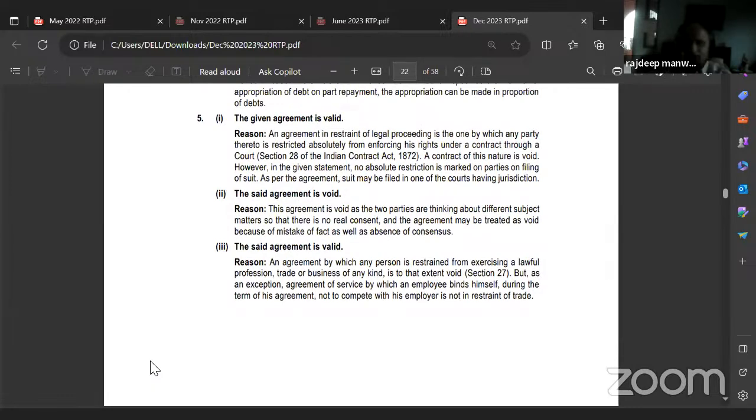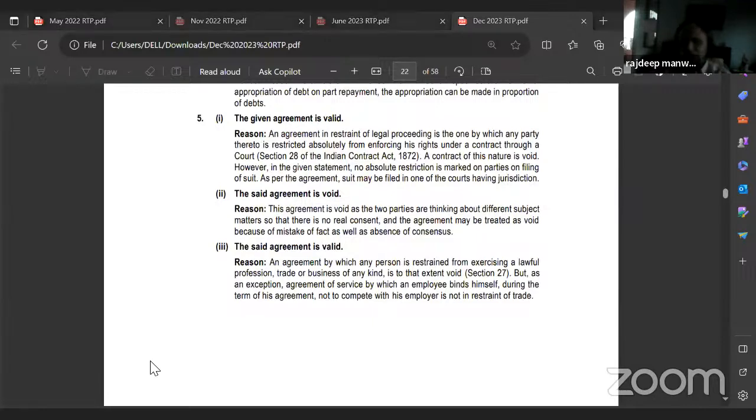Reason: an agreement in restraint of legal proceeding is one by which any party thereto is restricted absolutely from enforcing his rights under a contract through a court. That is section 28 of the Indian Contract Act 1872. A contract of this nature is void. However, in the given statement, no absolute restriction is placed on parties on filing of suit. As per the agreement, suit may be filed in one of the courts having jurisdiction.